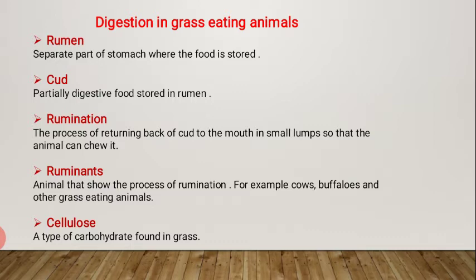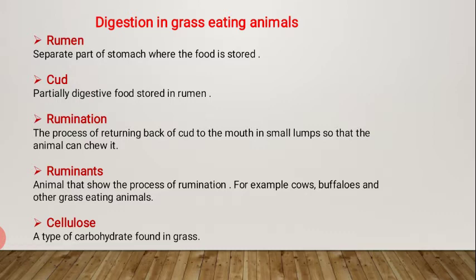Digestion in grass eating animals. We have come across a few new terminologies while understanding the process of digestion in grass eating animals. We will take them one by one. First is rumen. Rumen is the separate part of the stomach where the food is stored. Curd is partially digested food stored in rumen.